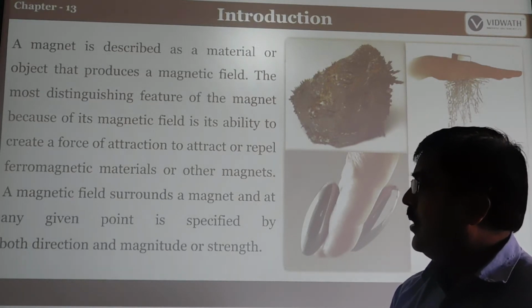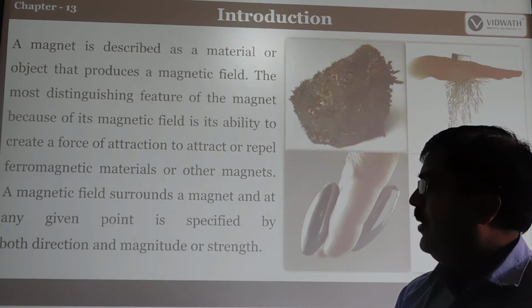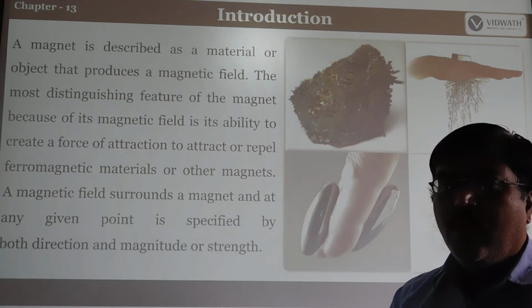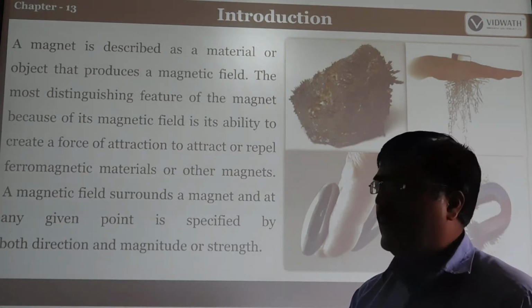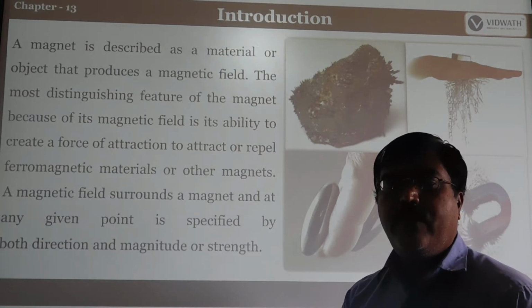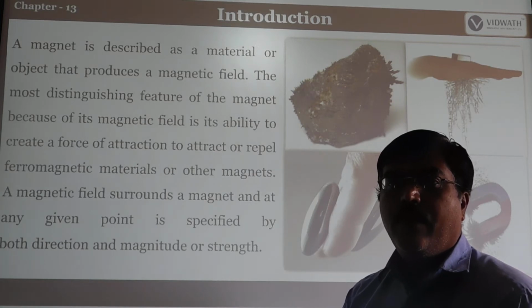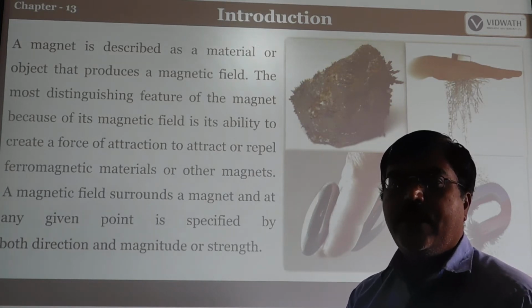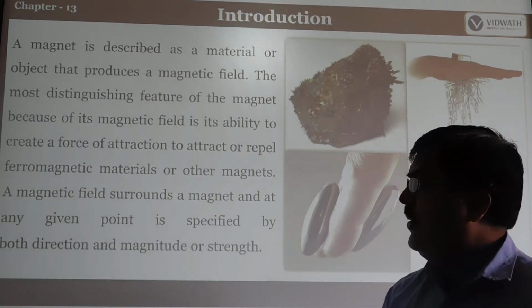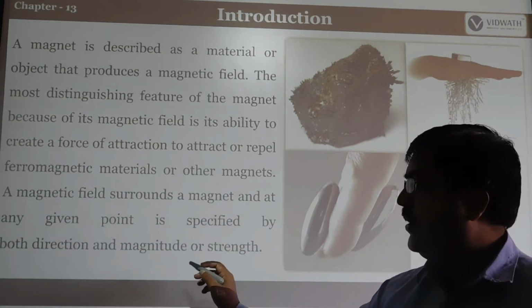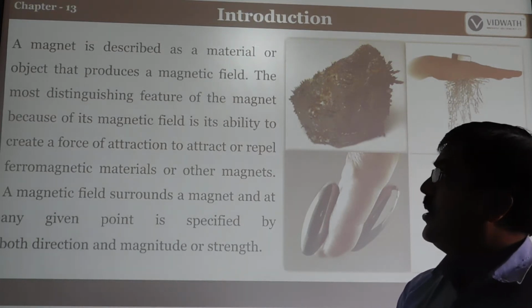A magnetic field surrounds a magnet and at a given point is specified by both direction and magnitude, or strength. So magnetic field means the field which can produce the attractive force. Suppose when we flow current through a particular field, it acts like a magnetic field. So that is what we call a magnetic field.